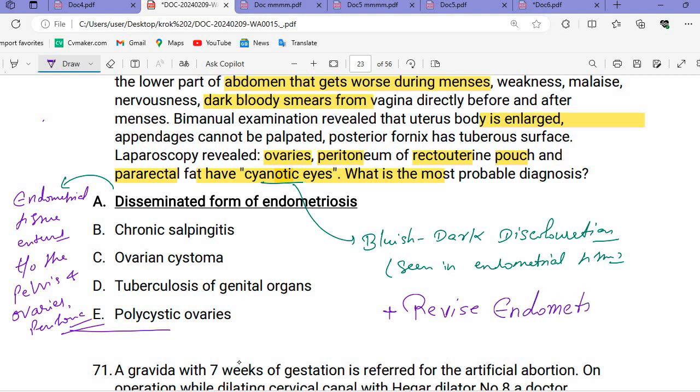If you know the endometriosis topics, it will be easy. The only thing you need to do is the disseminated form. The disseminated form means the endometrial tissue entered throughout the pelvis, ovaries, peritoneum, and other structures, loads of structures. That's why it is disseminated. So that's why the ovaries will be involved. Revise the endometriosis topic.